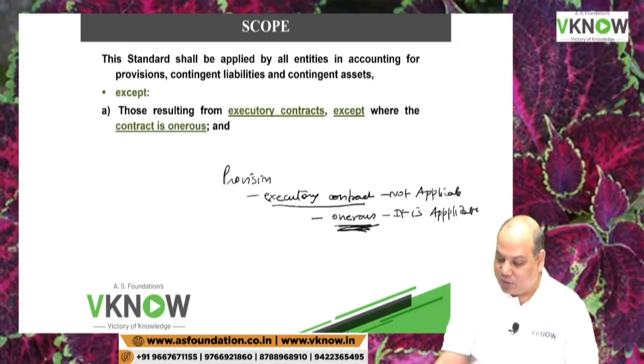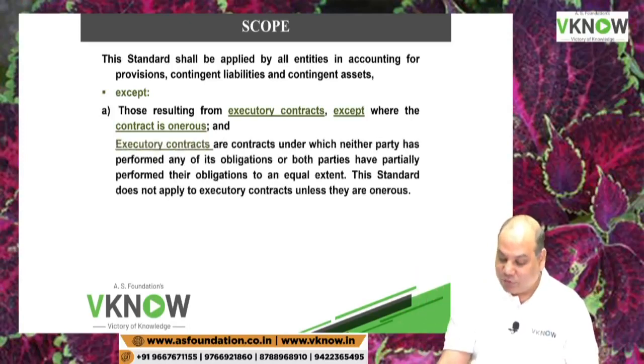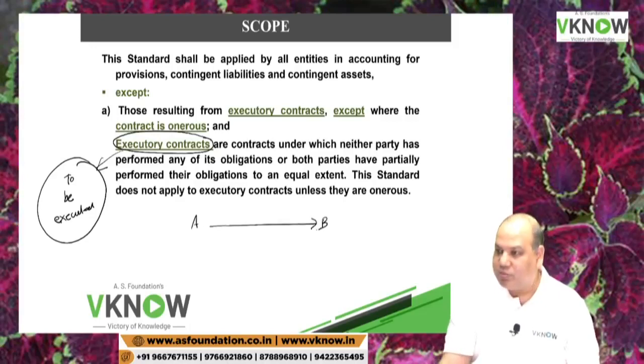Now then your question will be, in the last 5 minutes only, you've started bombarding with such complicated terminologies. Executory contract, onerous contract. So first is, what is executory contract? Executory means not yet executed, to be executed. Simple example: A and B are two parties. A places a purchase order.